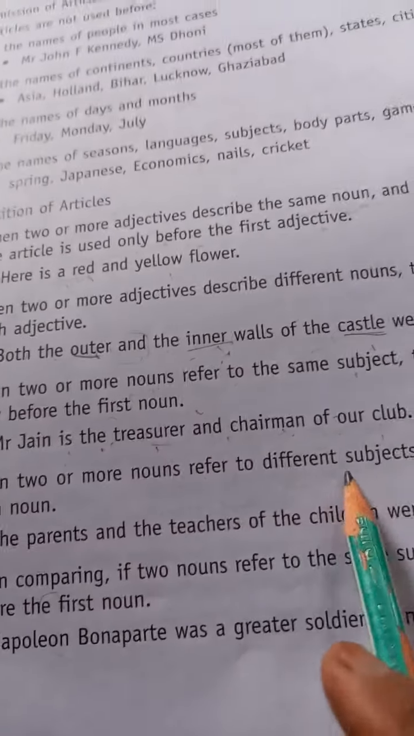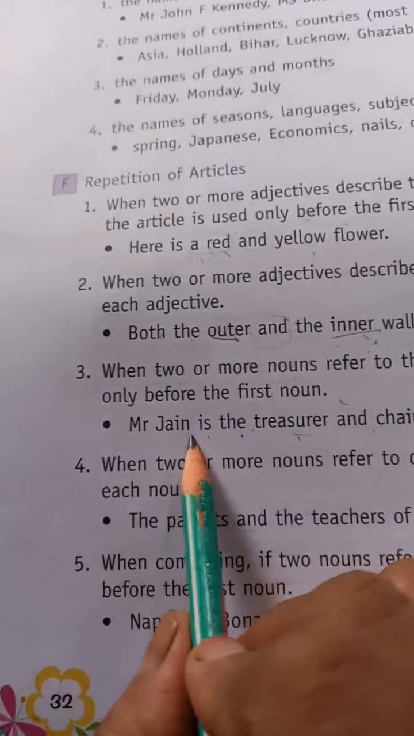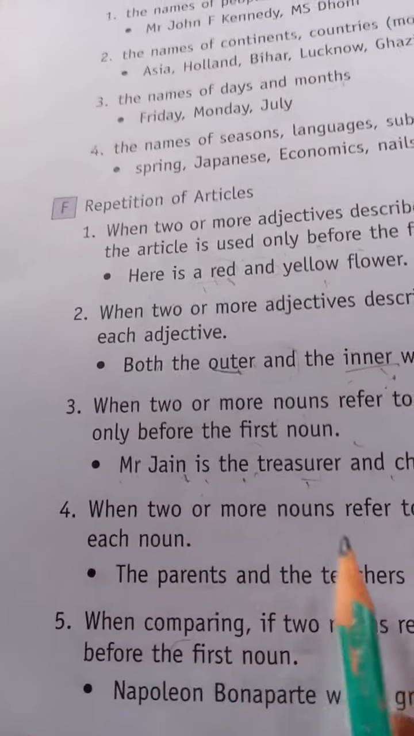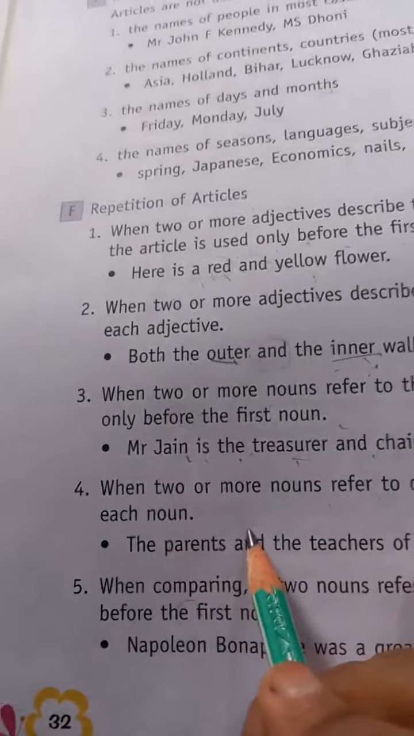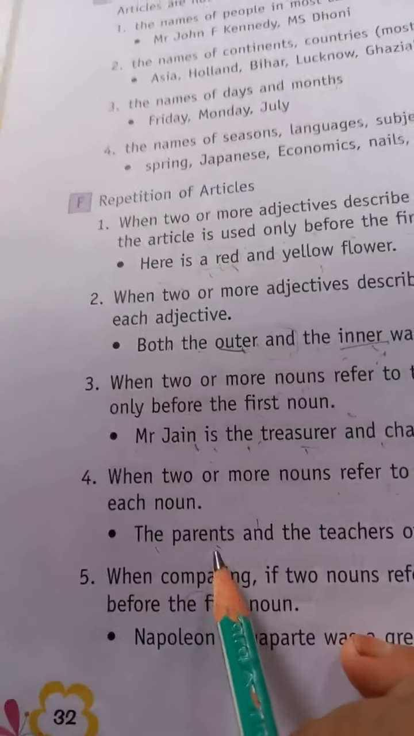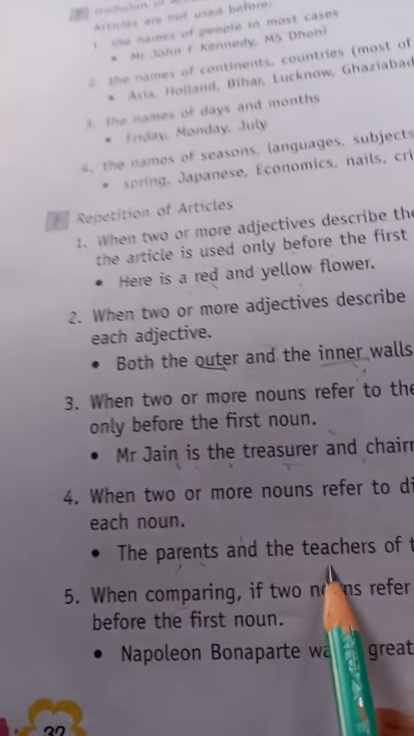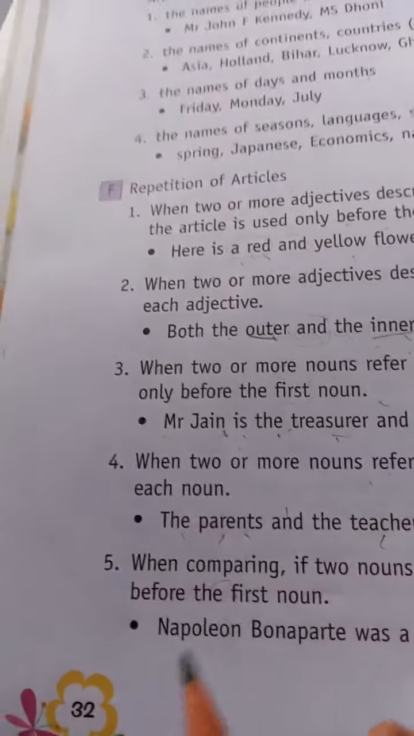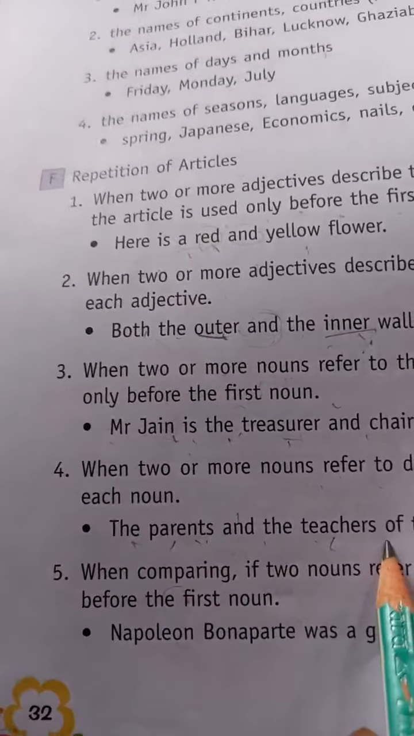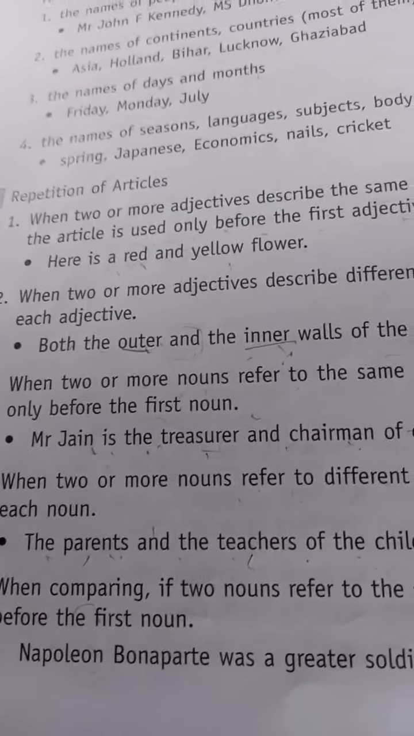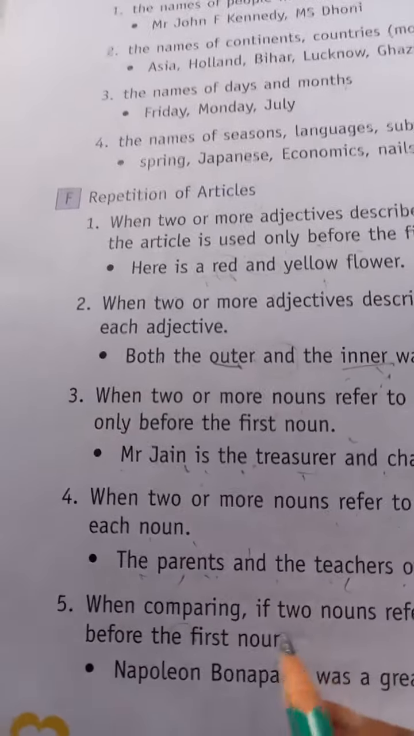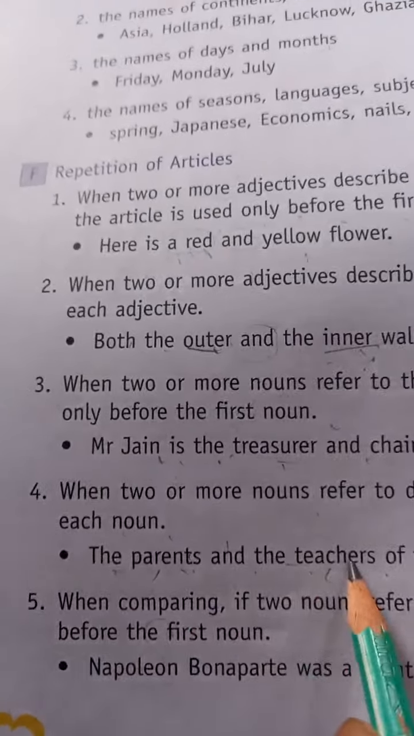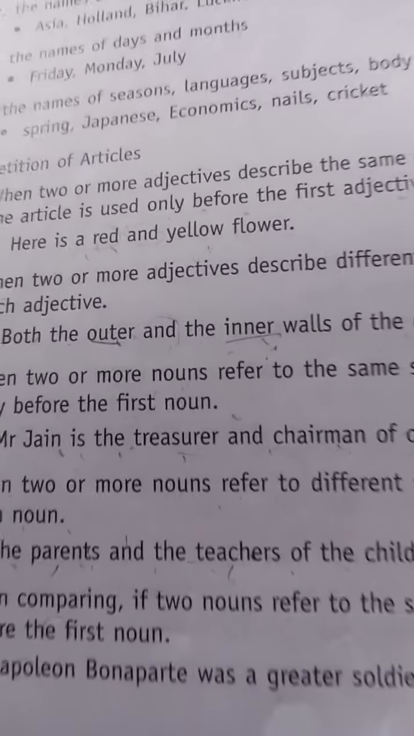When two or more nouns refer to different subjects. Now here Mr. Jain was the subject in the third point. Here when nouns refer to different subjects, the article is used before each noun. Okay, the parents. Now here the subjects are parents, teachers and children. So here the parents and the teachers of the children were called to the meeting. Here we will use the before each noun. The parents, the teachers, the children, the meeting. Okay, I hope you have understood this much.